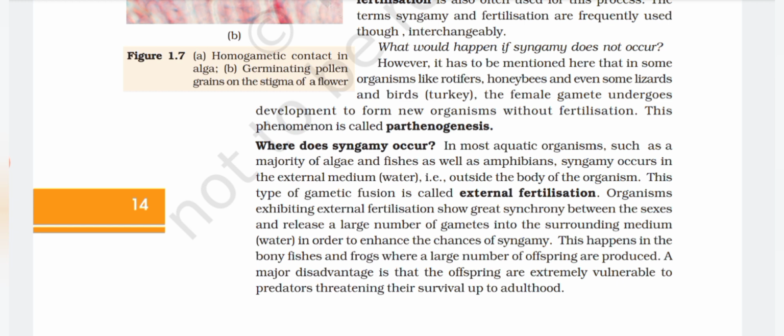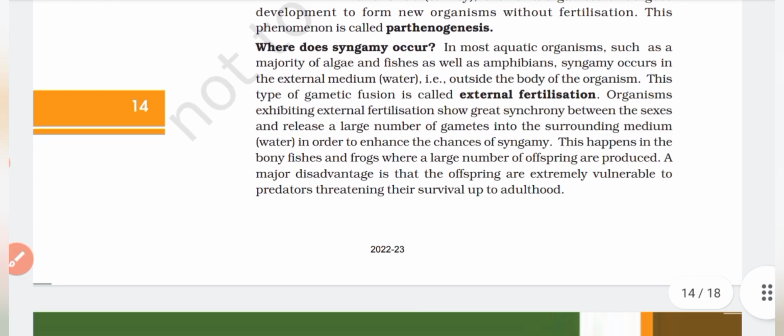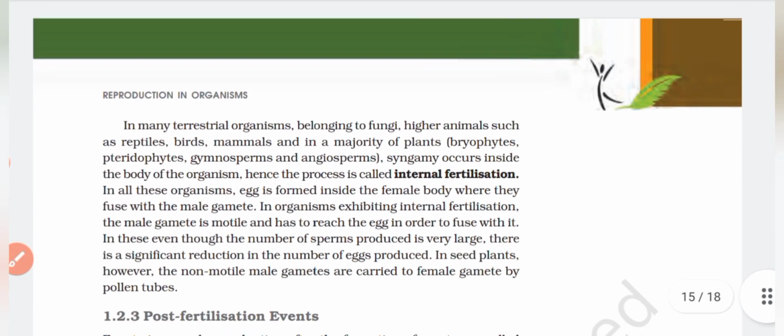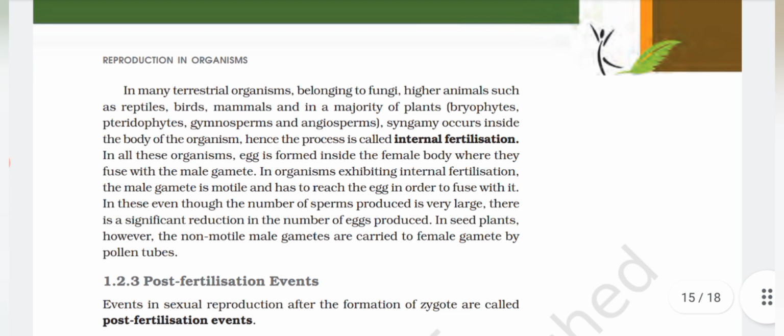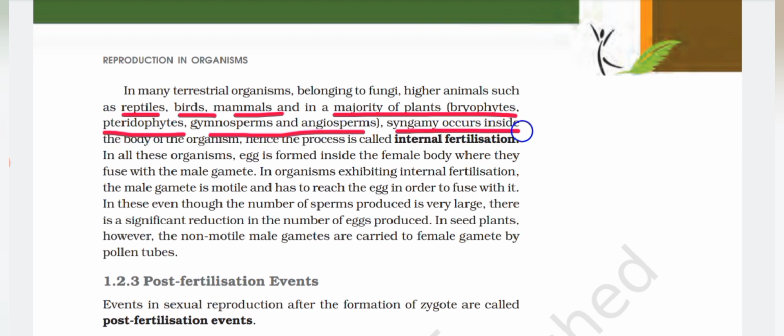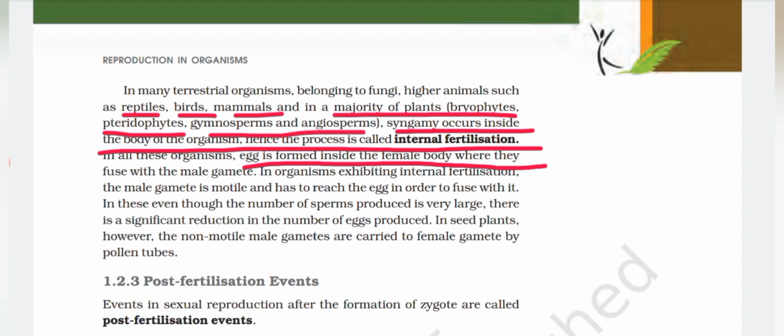In many terrestrial organisms belonging to fungi, higher animals such as reptiles, birds, mammals, and in majority of plants, that is bryophytes, pteridophytes, gymnosperms and angiosperms, syngamy occurs inside the body of the organism. Hence the process is called internal fertilization. In all these organisms, egg is formed inside the female body where they fuse with the male gamete.